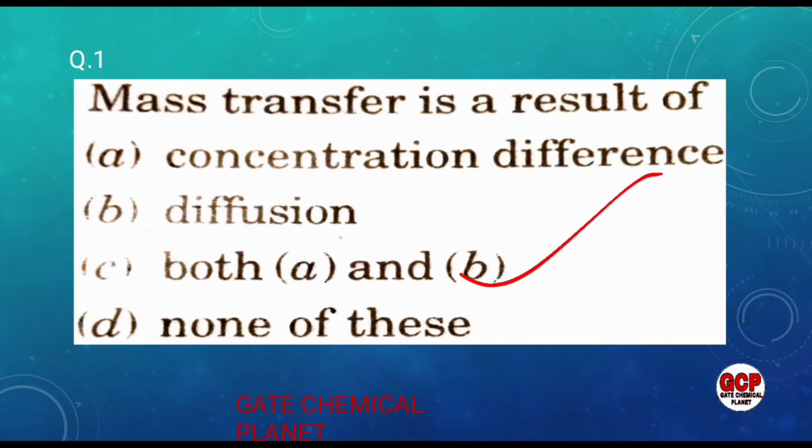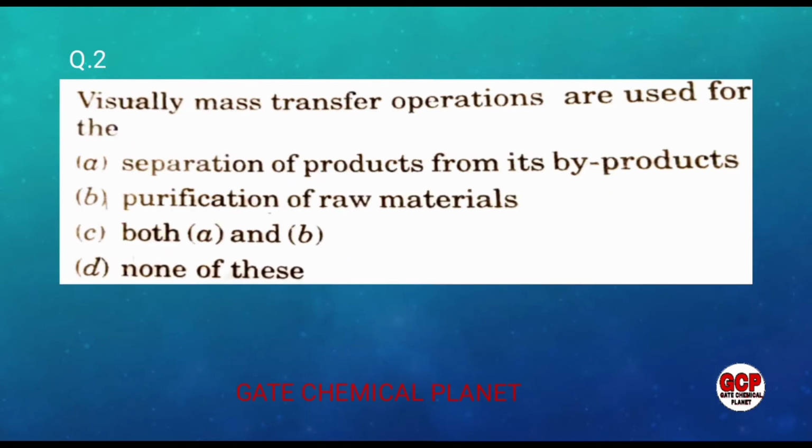Now move on to question number 2. Question number 2 is: visually, mass transfer operations are used for the separation of products from its byproduct, purification of raw materials, both A and B, and none of these. So students, to give the answer of this question properly, we have to recall the purpose of chemical engineering.